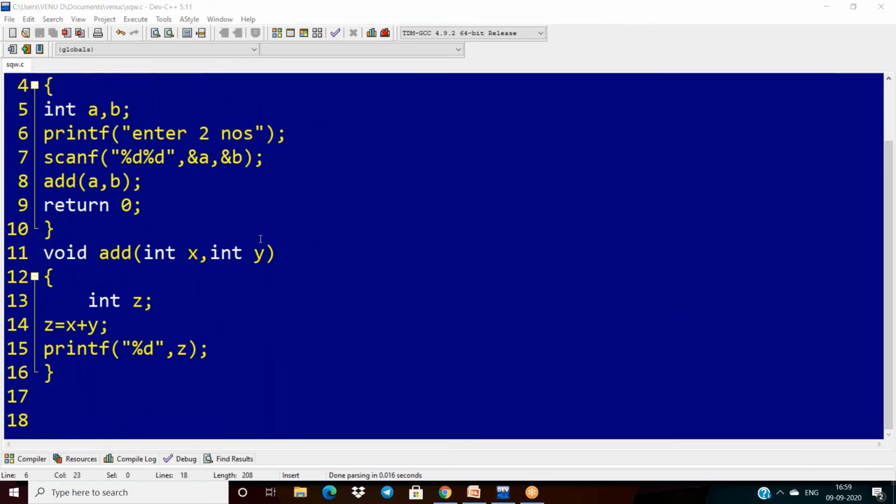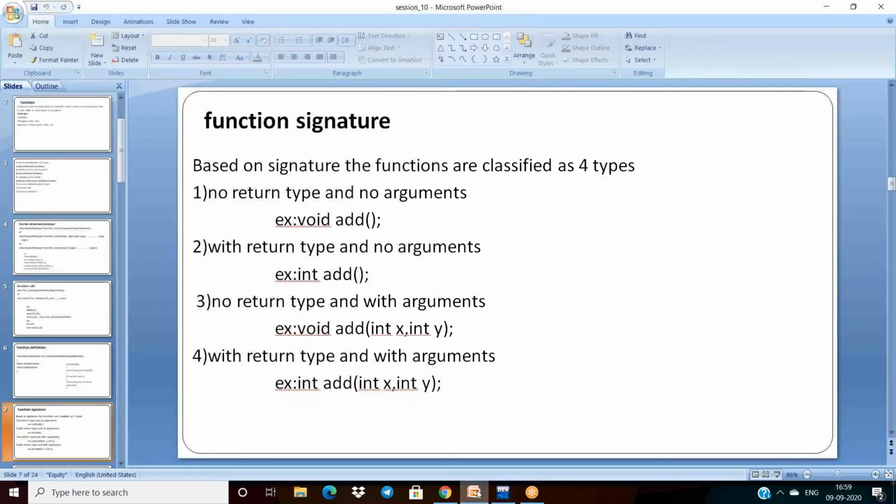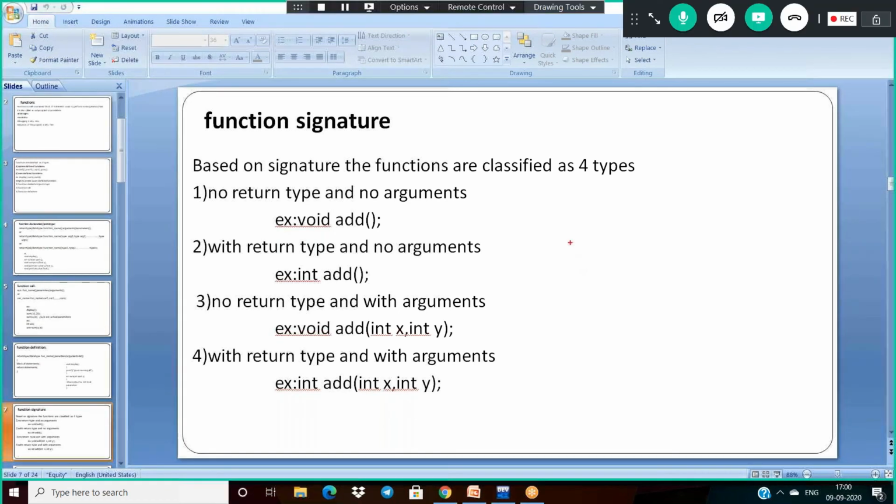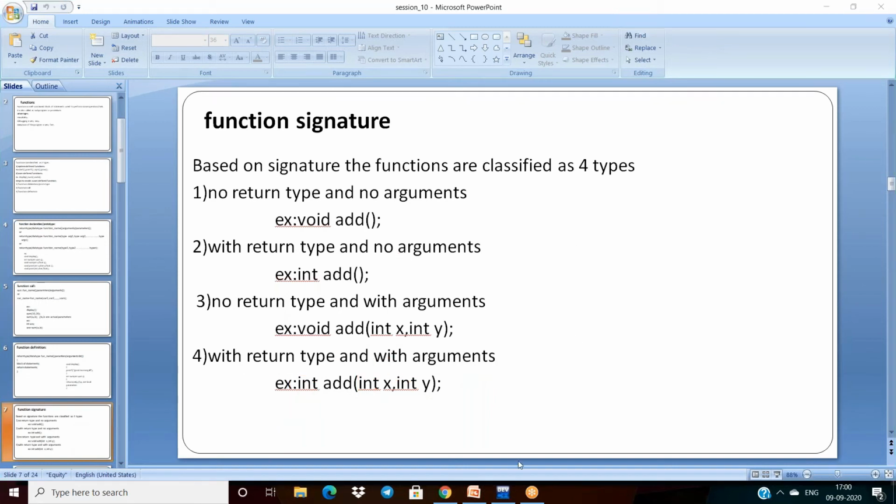And then what about the next one? Coming to the next question, the last one here, it's return type with arguments. Return type means integer. Sir, why have you taken integer for all these cases? If I'm adding two integers, what is the result data type? I'm getting integer only. That is why I'm taking int. But if one is float, the result will be float. Then you can take the return type as integer or float. It's your wish.